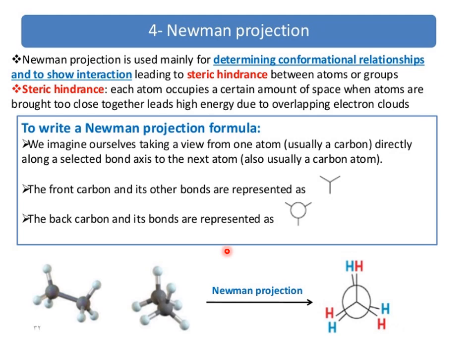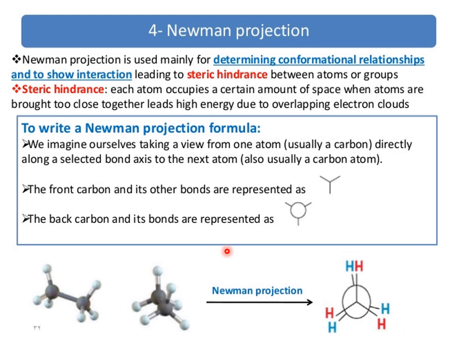To write a Newman projection formula, we imagine ourselves taking a view from one atom, usually a carbon, directly along a selected bond axis to the next atom, also usually a carbon atom. The front carbon and its other bonds are represented like this. The back carbon and its bonds are represented like this. This is the front carbon and this is the back carbon. This is the 3D structure which is converted to a 2D Newman projection.